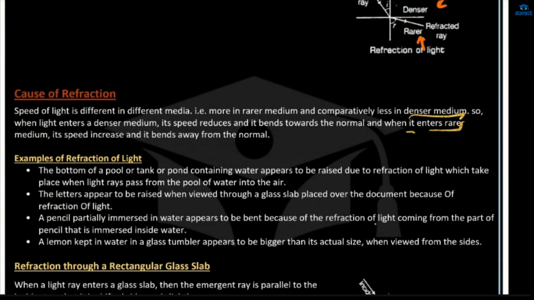And when it enters a rarer medium... By rarer and denser, are you getting it or not? Yes, ma'am, getting it. Ma'am, rarer means the medium which is light, and denser means the medium which is more thick. Density, thick, yes. More particles are there, like air is the rarer medium, and a glass slab is the denser medium.